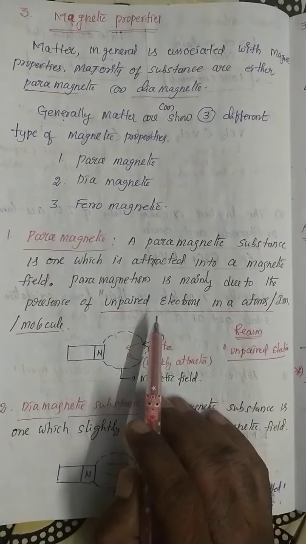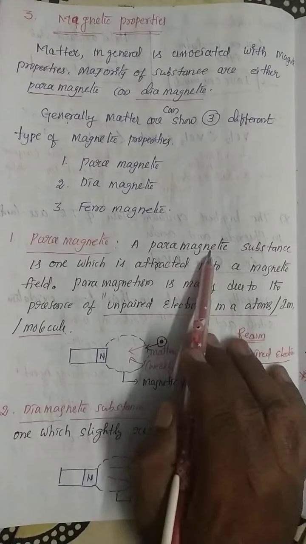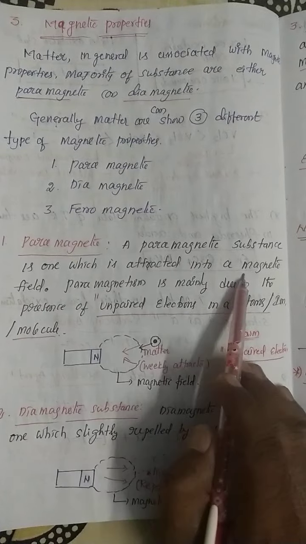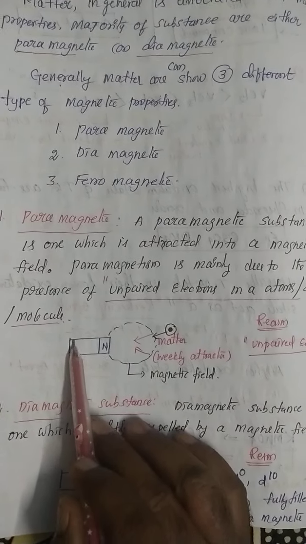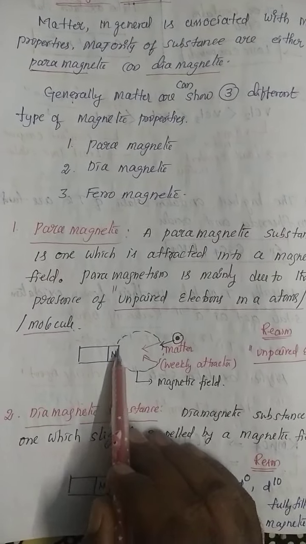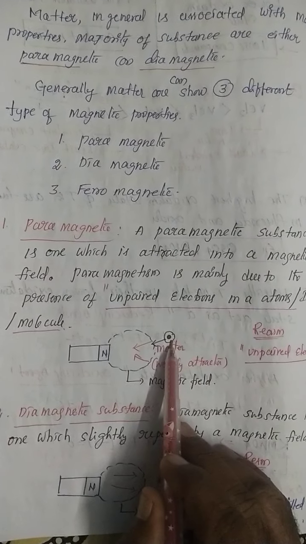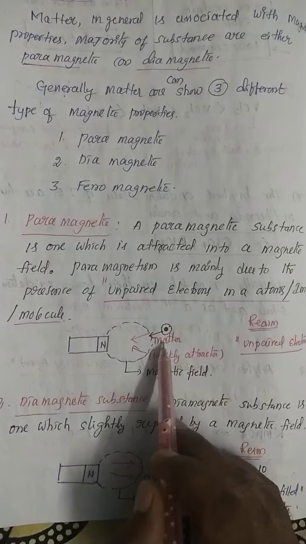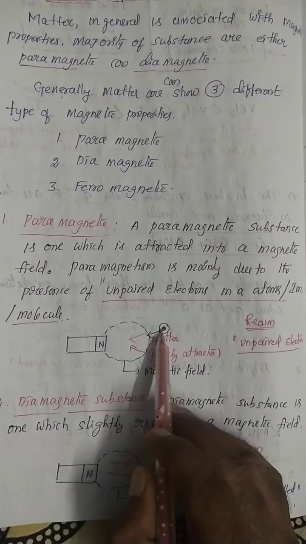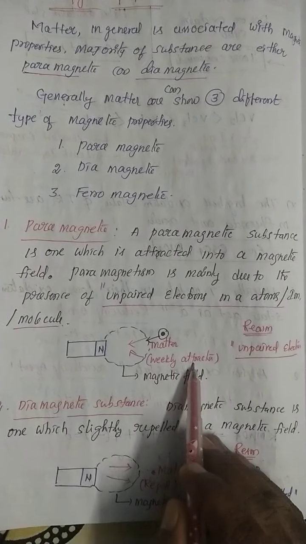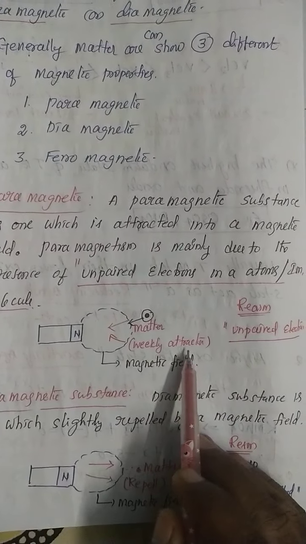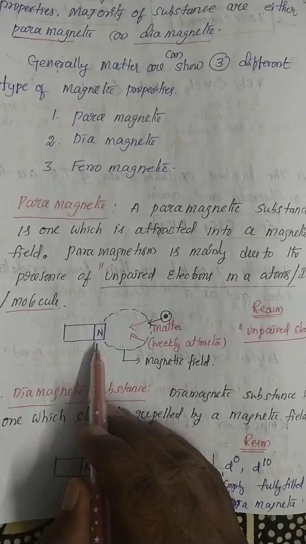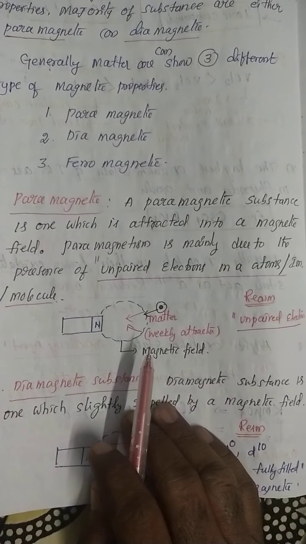Listen carefully, my dear students. See, this is the magnet, this is the magnetic field, this is a matter. Here I mentioned clearly: weakly attracted towards the magnetic field. Any substance that is very weakly attracted to the magnetic field is called a paramagnetic substance.